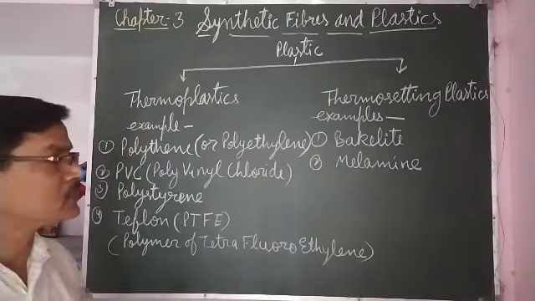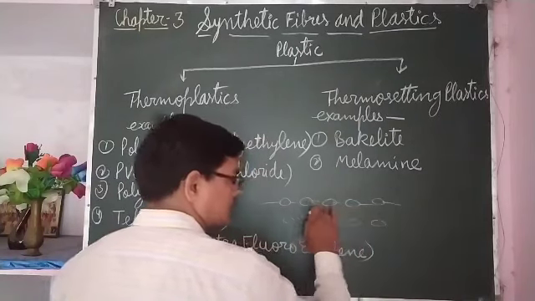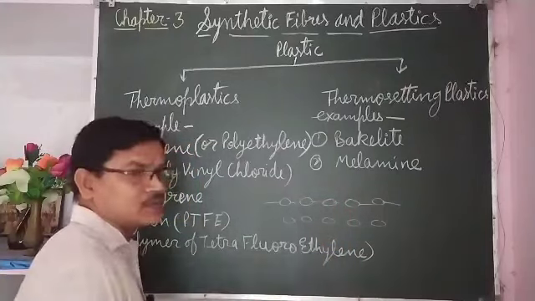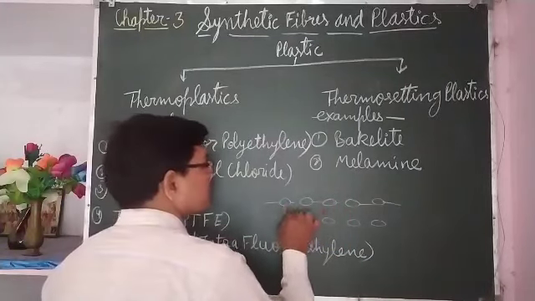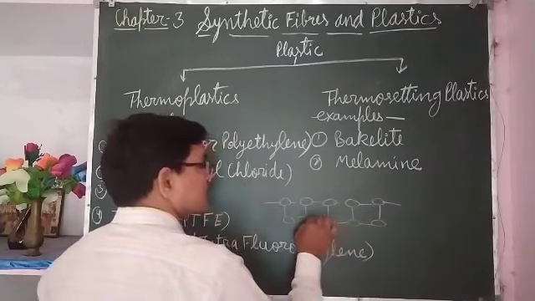But in thermosetting plastics, the monomers are not only connected in linear arrangement, they are cross-linked also.